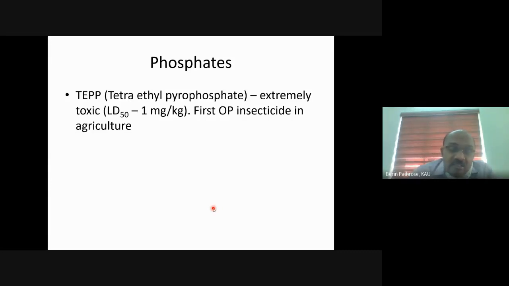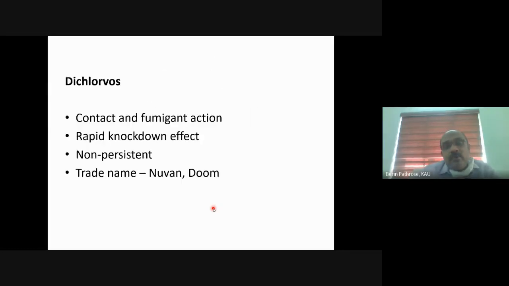So if the LD50 value is extremely low, it means the compound is extremely toxic. 1 milligram of tetraethyl pyrophosphate per kg is sufficient to kill half of a population of animals. If you take 100 rabbits, each weighing 1 kg, and administer 1 milligram of tetraethyl pyrophosphate to each, about 50 of the rabbits may get killed. So that is extremely toxic. 1 milligram is an extremely small amount.